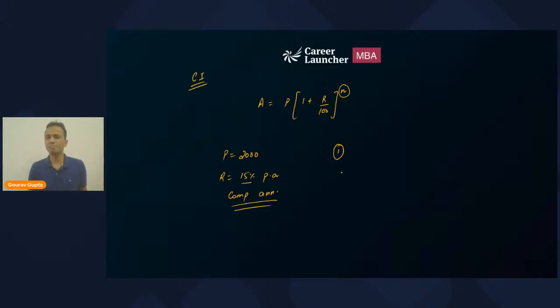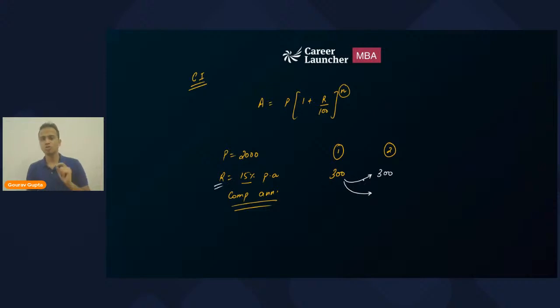Now what will be 15 percentage of 2000? 15 percentage of 2000 will be 300. All right, so 300 will be the interest in the first year. Now to calculate the interest of the second year, please listen to whatever I'm saying. You can copy the interest of the previous year, that is 300, and then give interest on the interest of the previous year at a rate of 15 percentage per annum, at the same rate.